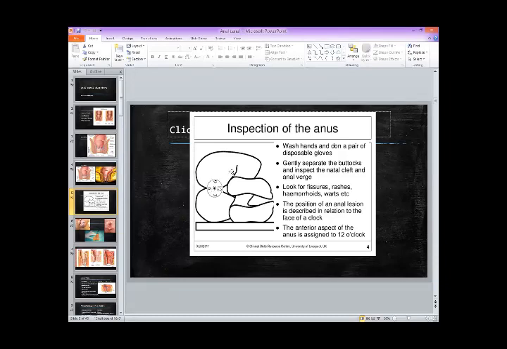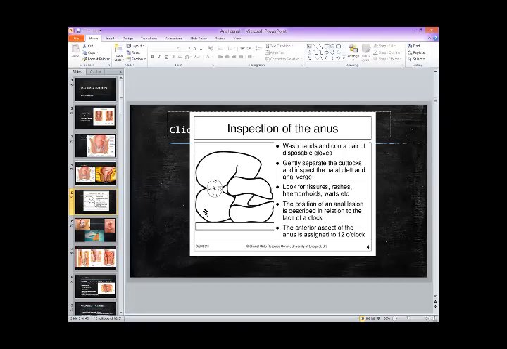Okay. So what you have to do, you need to, of course, wear some gloves, and gently separate the buttocks of the patient and examine the natal cleft and the anal verge. Anal verge is the outer end of the anal canal. And on inspection, you look for any abnormality in this area, like any rash, any blood, any pus, any discharge, any swelling, warts, fissure, hemorrhoid, which is visible on inspection outside.